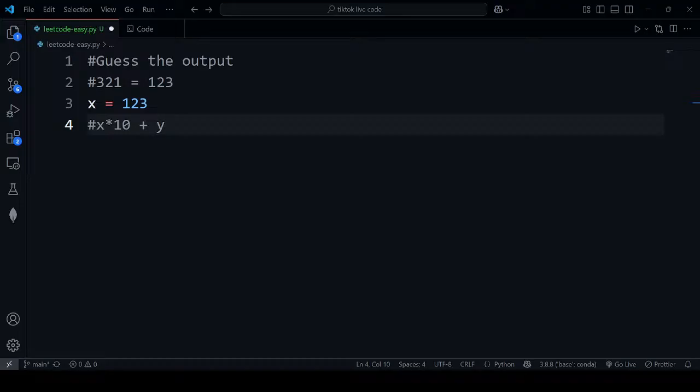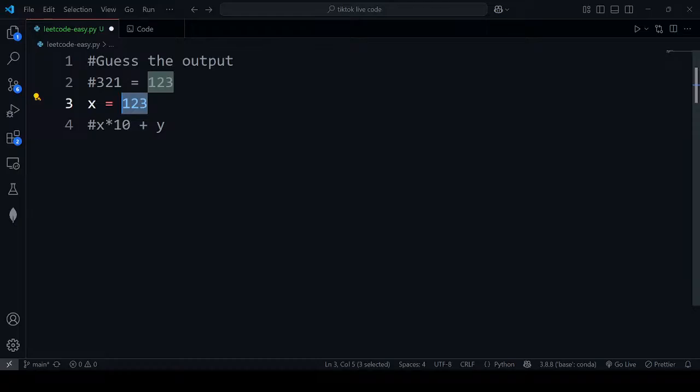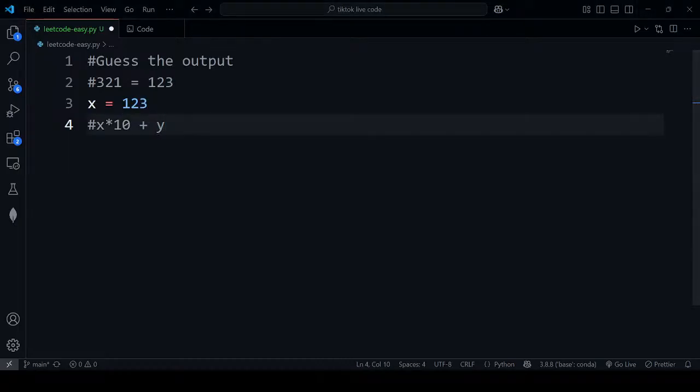No, what I want is I just want to use this number and then reverse it. I don't want anything else. I don't want to use anything.